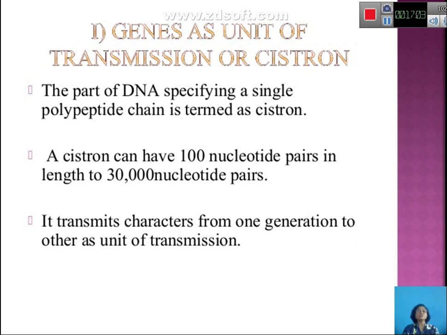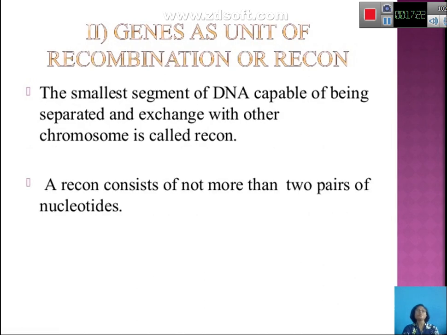So one cistron or one gene can range from 100 nucleotide pairs in length to 30,000 nucleotide pairs as in humans. What it does is transmit characters from one generation to another as a unit of transmission.